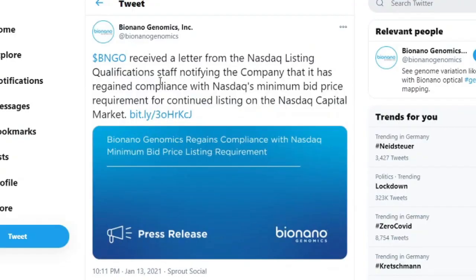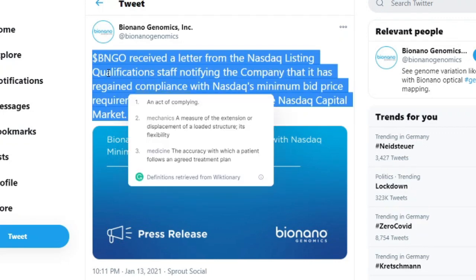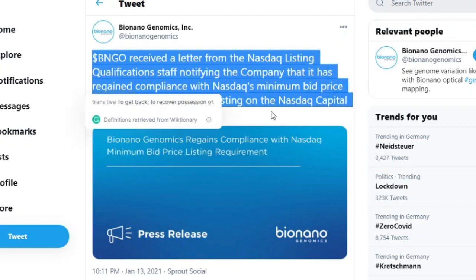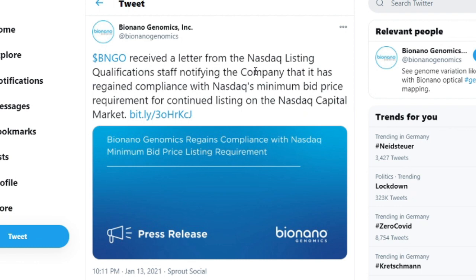So yesterday, BioNano tweeted that they have received a letter from the NASDAQ listing qualifications staff notifying the company that it has regained compliance with NASDAQ's minimum bid price requirement for continued listing on NASDAQ capital market. You all know that BioNano was almost kicked out of the NASDAQ capital market because their stock was a penny stock. It was less than $1.